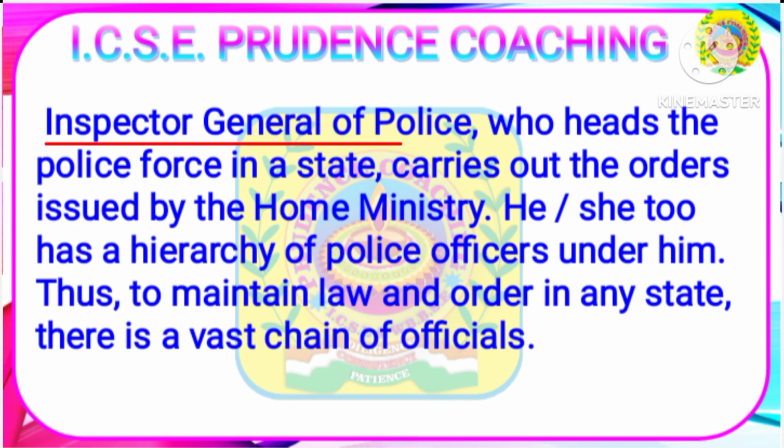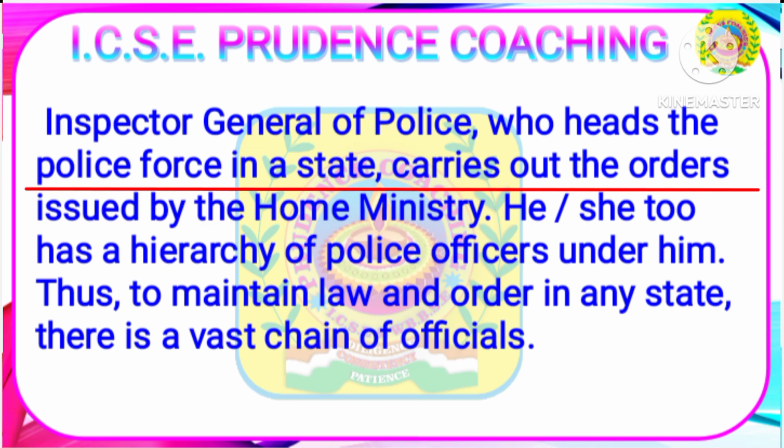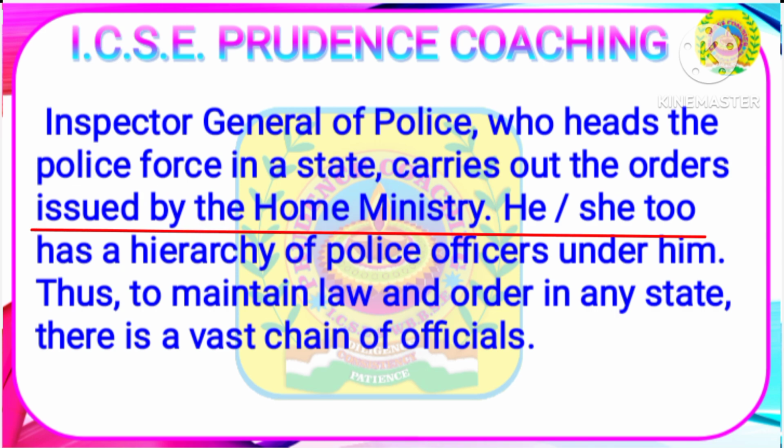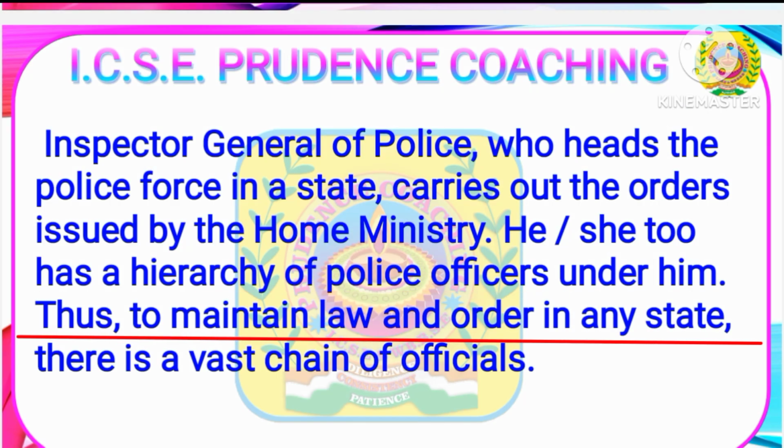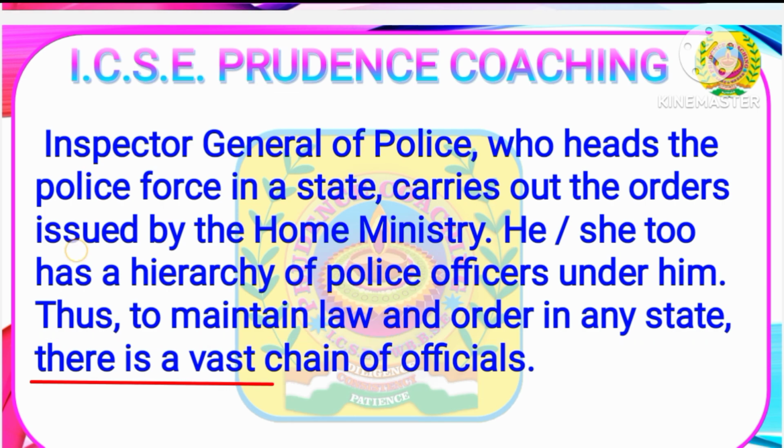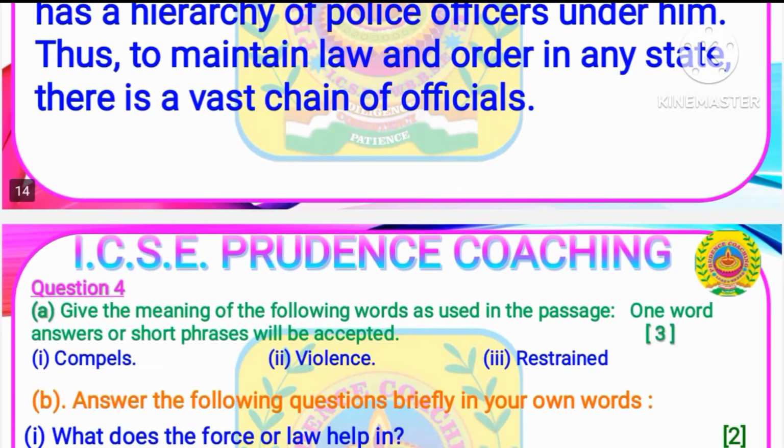The Inspector General of Police, who heads the police force in a state, carries out the orders issued by the Home Ministry. He or she too has a hierarchy of police officers under them. Thus, to maintain law and order in any state, there is a vast chain of officials.